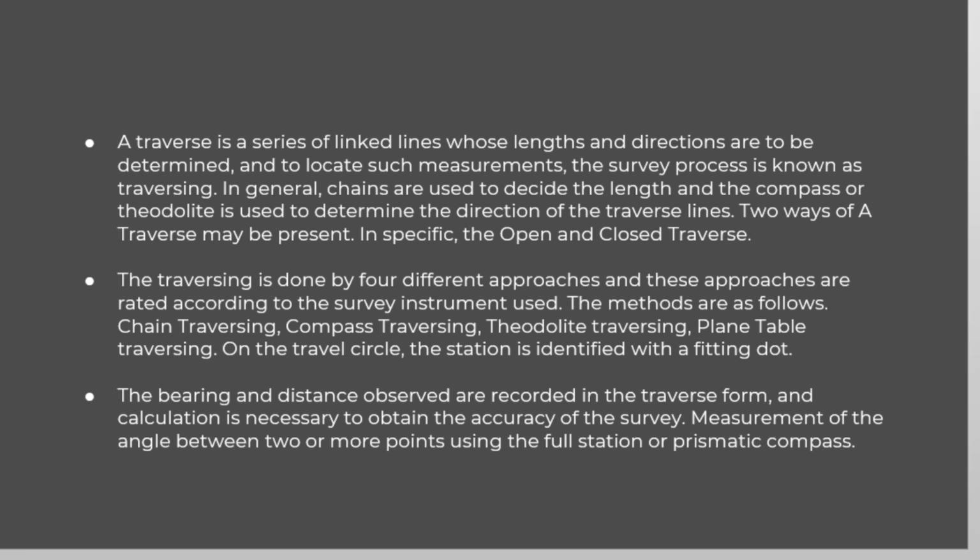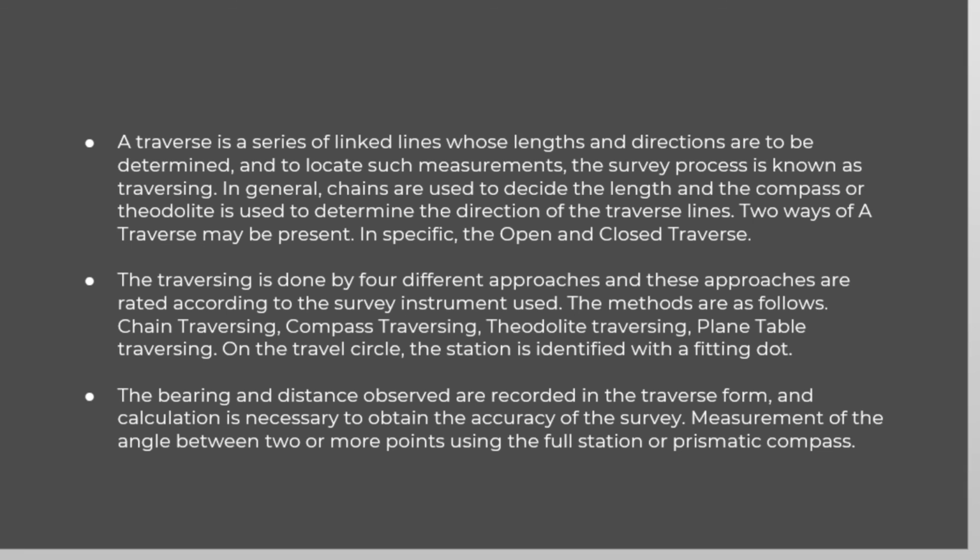Two types of traverse may be present, specifically the open and closed traverse. Traversing is done by 4 different approaches, and these approaches are rated according to the survey instrument used. The methods are as follows: chain traversing, compass traversing, theodolite traversing, and plane table traversing.